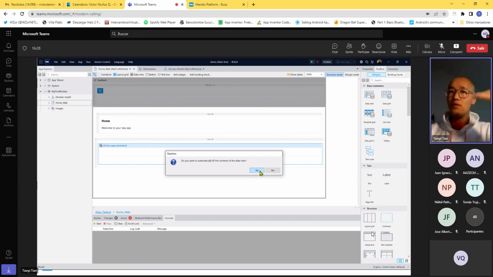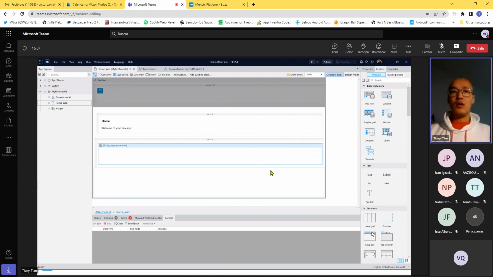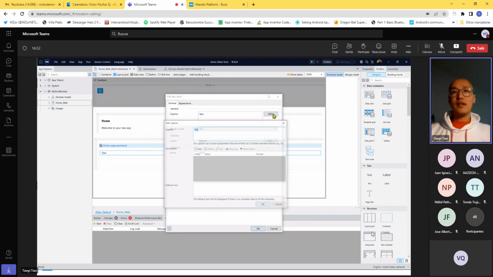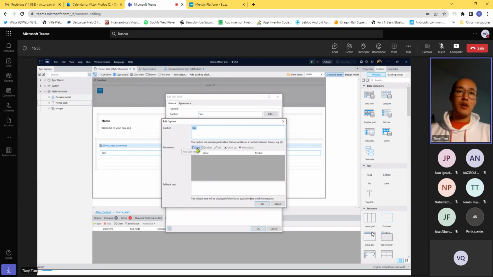If we want, we can automatically fill the entire space with the content of the database, but we can also do more customized things. For example, if we want to display a particular text from that entity, from that database, we just drag a text widget in here, double click on this, and then select what kind of parameters we want to use. So we want to use the attribute from that database, right?